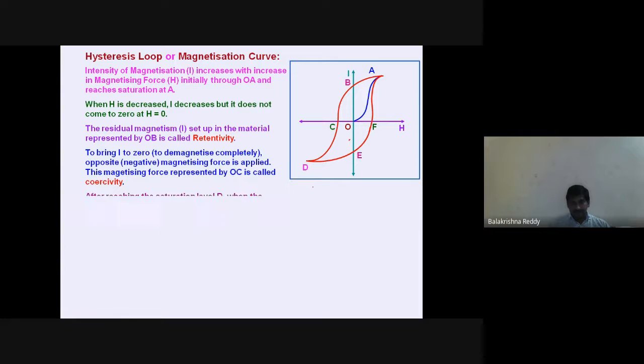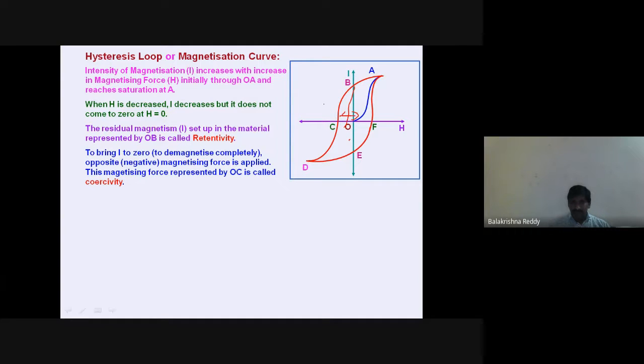Now, next one. To bring from B to C, what happened while you were bringing it? It is demagnetizing completely up to C. For that purpose also you have applied the magnetizing force in the opposite direction. Therefore B to C it has come. Sometimes for different materials the loop is very narrow like this, but this loop is a little wider.